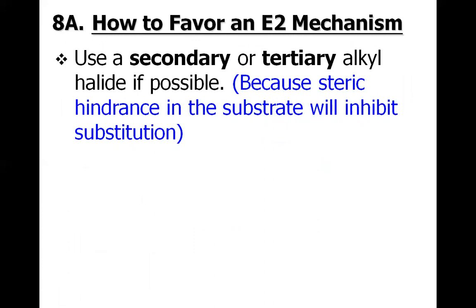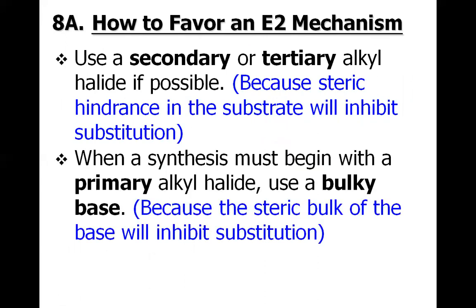These are the points that we have to consider to make elimination favored over substitution. Use a secondary or tertiary alkyl halide if possible, because steric hindrance in the substrate will inhibit the substitution. So if we want to make elimination favored, it's better to use a secondary or tertiary alkyl halide rather than a primary one. When the synthesis must begin with a primary alkyl halide, because it is inevitable, if we don't have any other option, then we should use a bulky base to make the elimination favored.